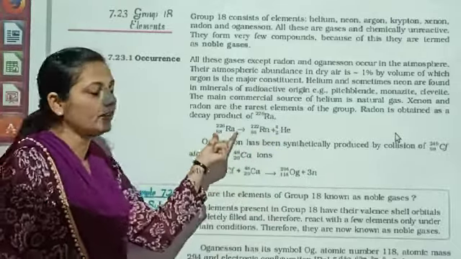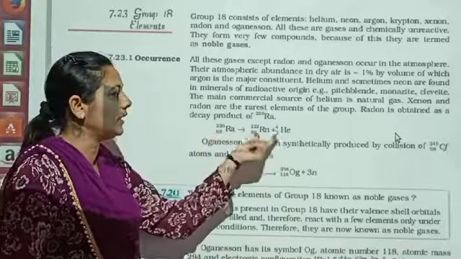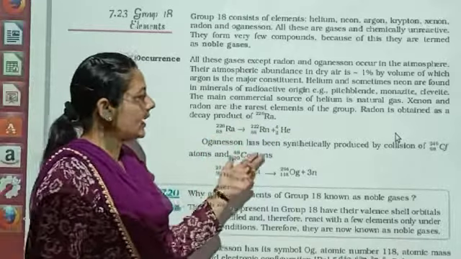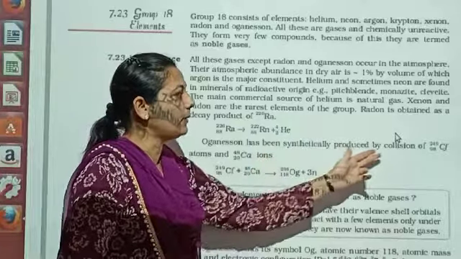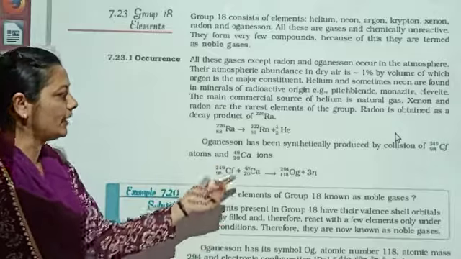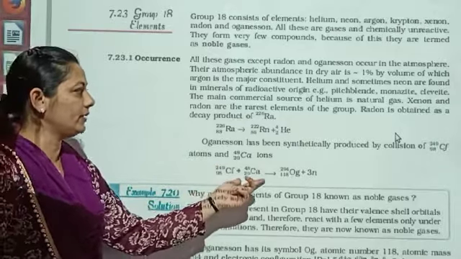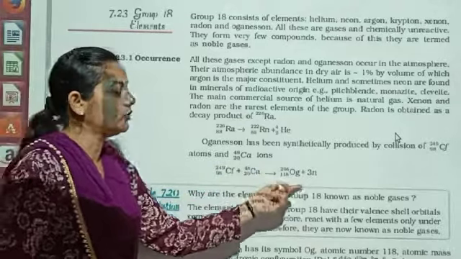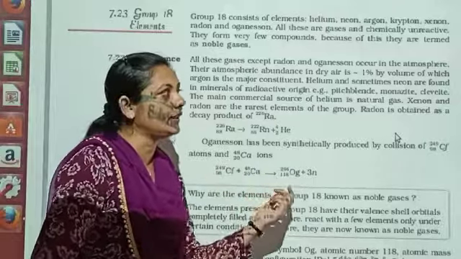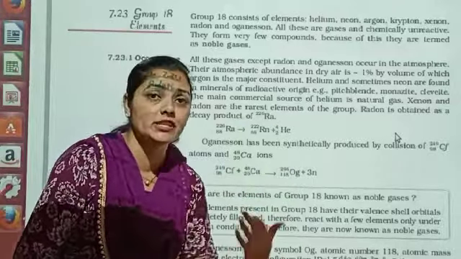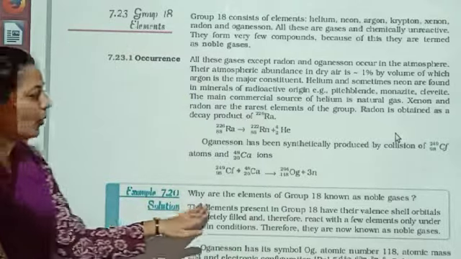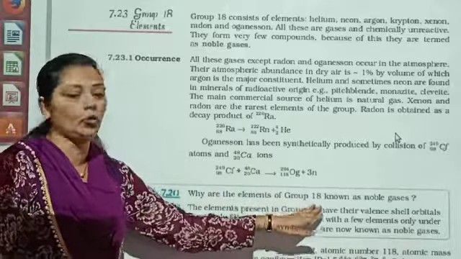So this type of radioactive materials contain the particular noble gases. Organesson has been synthesized by the collision of elements Cf and Ca. So when, dear students, Ca collides with Cf, you are able to see that Og is synthesized over there. So these are the preparations, or you can say the origin, of the particular noble gases.